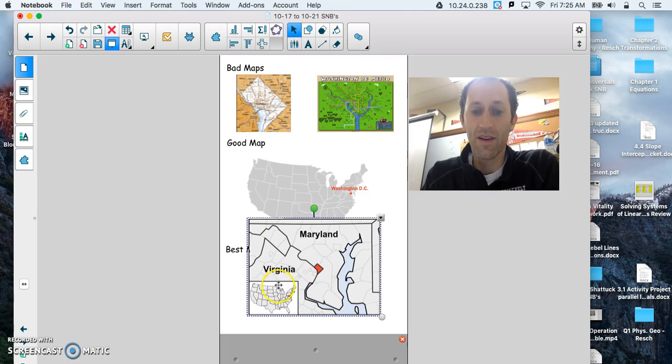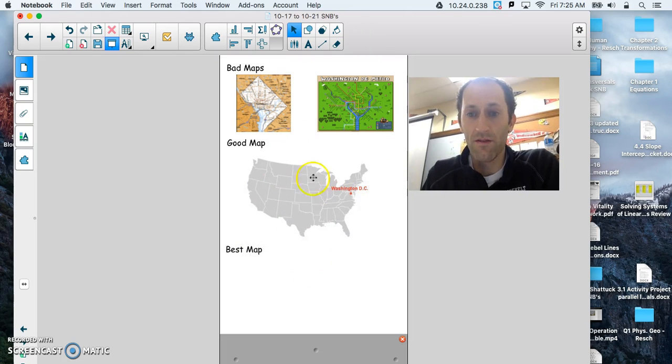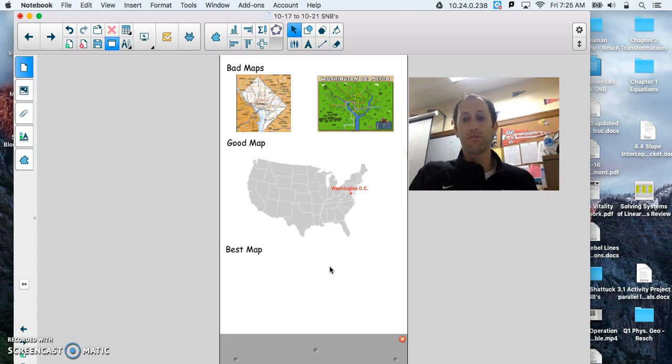And I have this other map right here that shows me again where it is. So, understand this. These maps right here aren't always going to be easily found. So, if that's the case, we can settle for something like this. All right, that wraps up our sample current event.